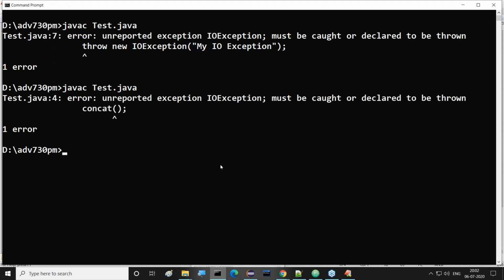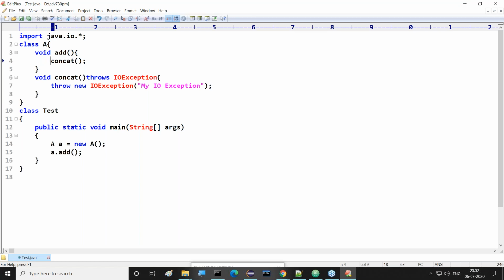Right, so now here we are getting an exception. Unreported exception, IOException must be caught or declared to be thrown. Now tell me, sir, what is this exception here? We are getting a concat method call. At which line? At the 4th line we are getting that exception.